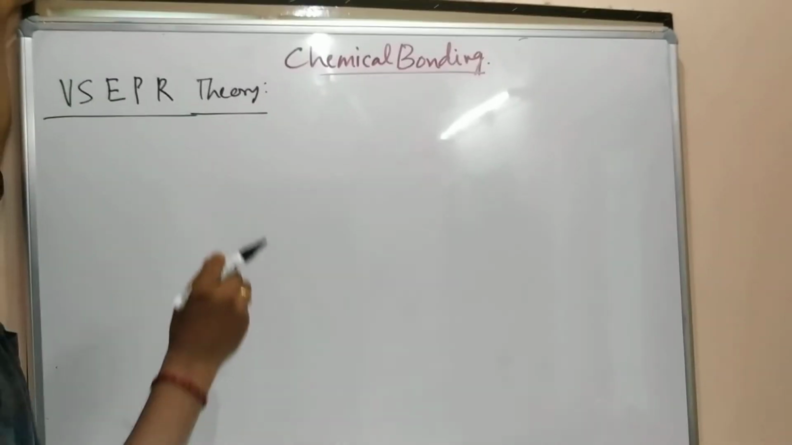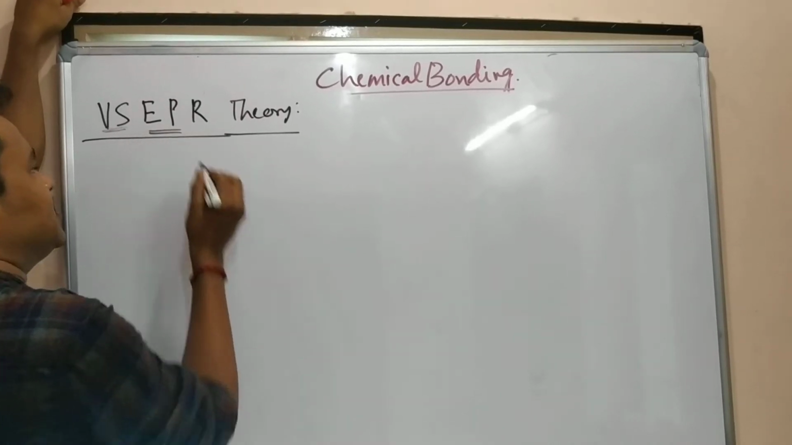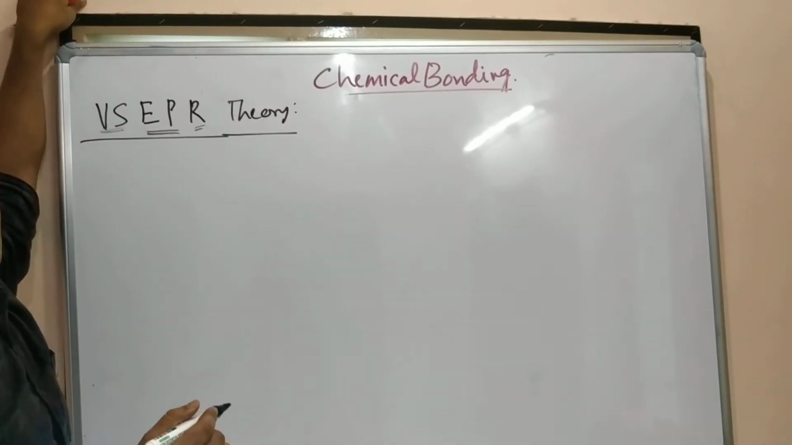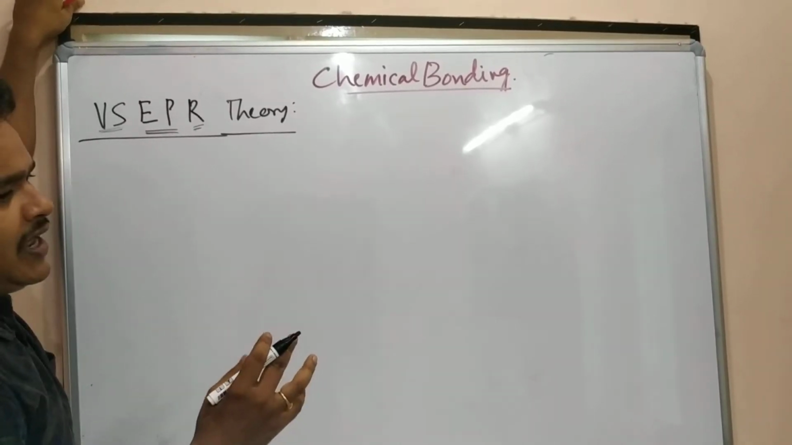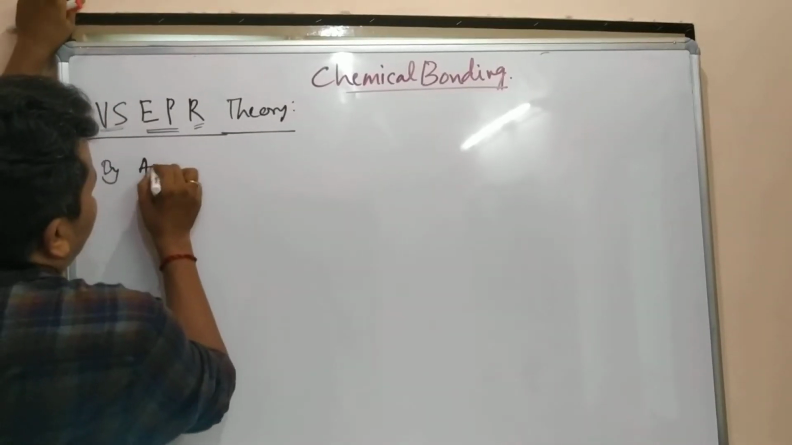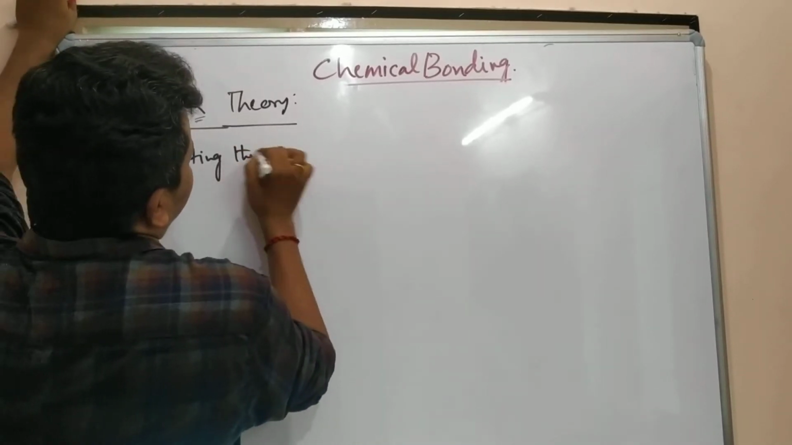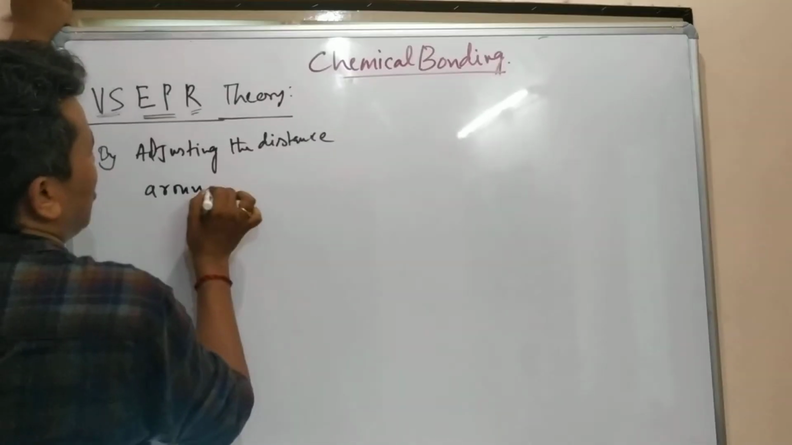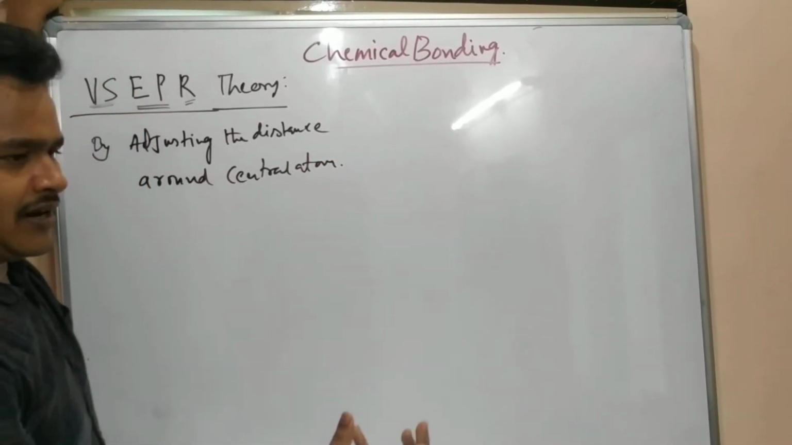Based on the repulsion. The name itself says valence shell, last shell, electron pairs. Electron pairs are there, and they are going to repel. How are they going to repel? How are they making a molecule? How are they deciding the geometry? By adjusting the distance around the central atom, at the center, with atoms around the central atom.